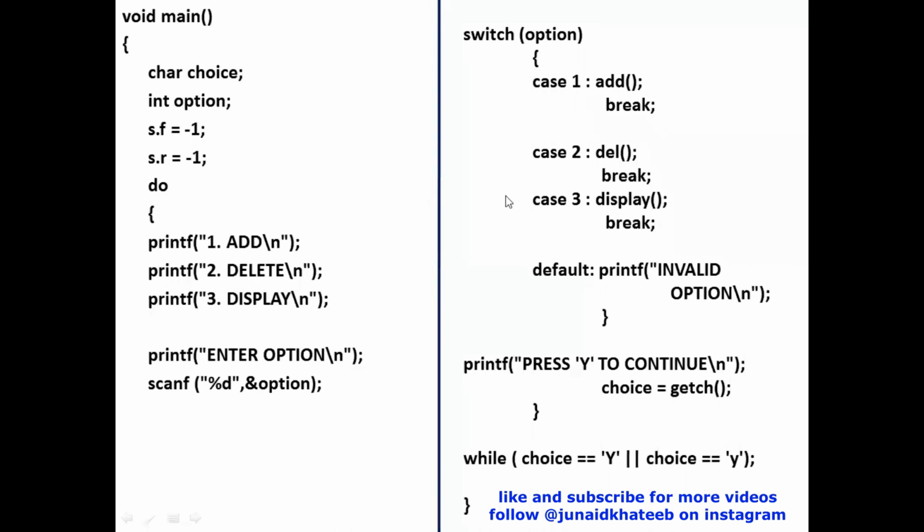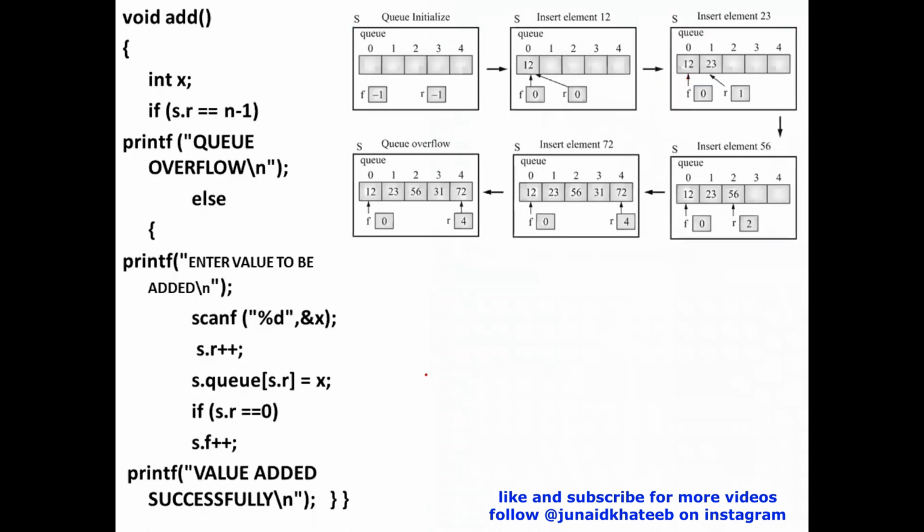Let's now move towards the operations that we need to perform, the functions that will perform these operations for us. Let us first go to this add function. Now observe this. How is this add function going to work for us? Now don't look at those diagrams. I'm going to write this add function.